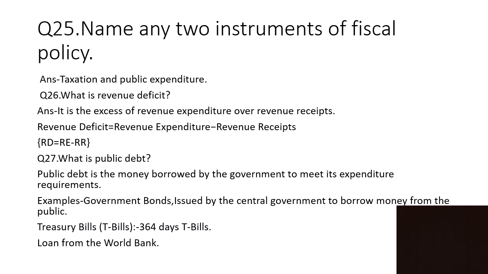What is public debt? Public debt is the money borrowed by the government to meet its expenditure requirements. Examples: government bonds issued by the central government to borrow money from the public. Second is treasury bills, T-bills. They are different depending on the number of days allotted. They are named in different days. So one example is 364-day T-bills. And public debt also includes, if India is taking a loan from the World Bank for projects, that is also a public debt.